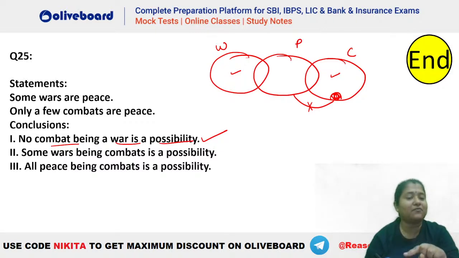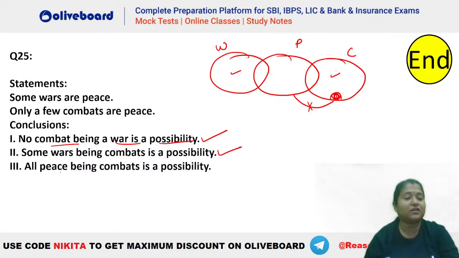No combat being war is a possibility. That's absolutely right, because there is no negative information between C and W here. What about the second one? Some wars being combat is a possibility. Again, you can see, yes, that is true. That is, some combats interacting with war is a possibility because they are independent of each other. So this is true here, right?